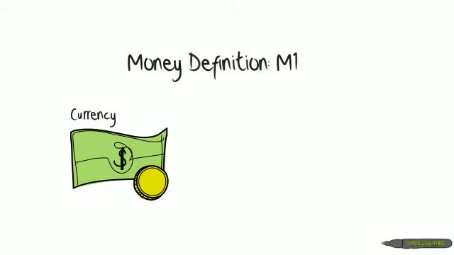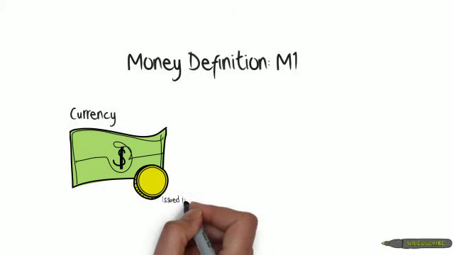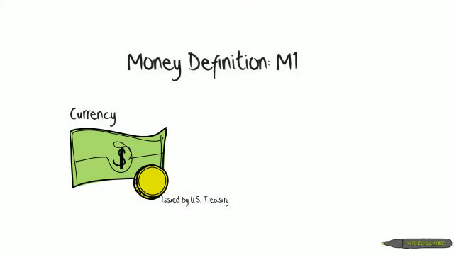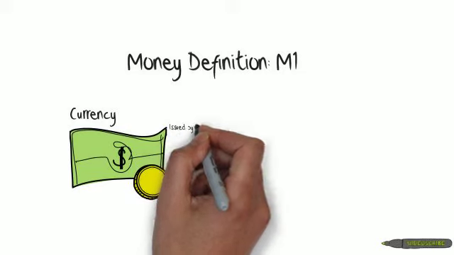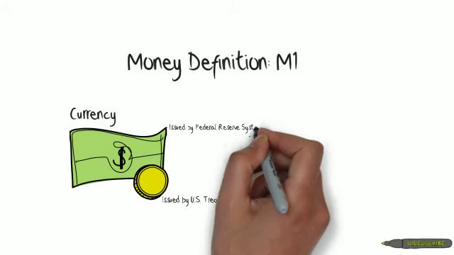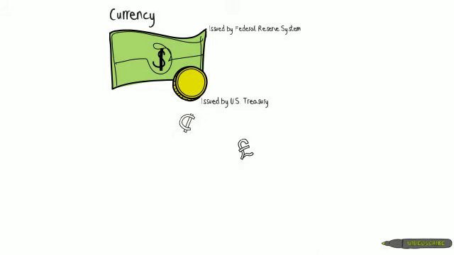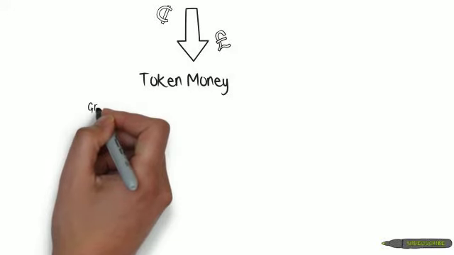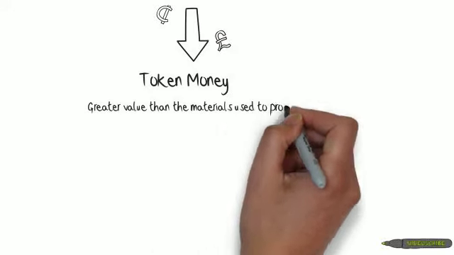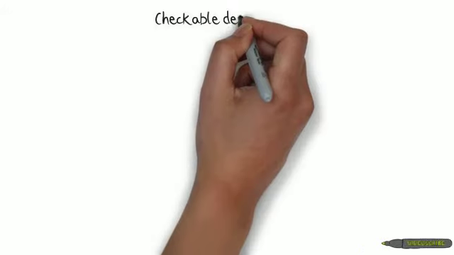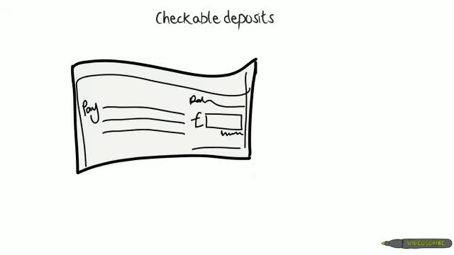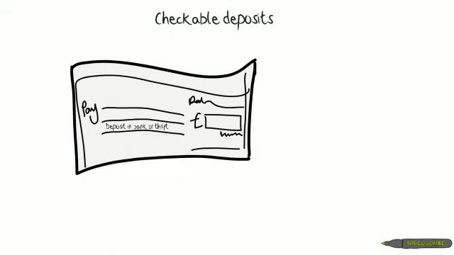Let's talk more about currency, which is coins and paper money. The currency of the United States consists of metal coins and paper money. The coins are issued by the U.S. Treasury, while the paper money consists of Federal Reserve notes issued by the Federal Reserve System, the U.S. central bank. As with the currencies of other countries, the currency of the United States is token money. What is token money? Token money is currency that has a face value greater than the materials used to produce it.